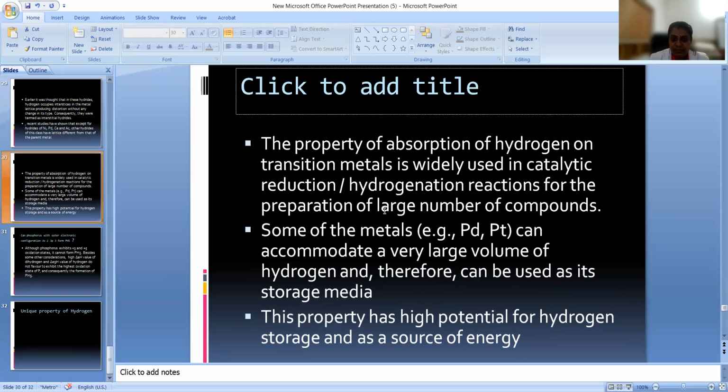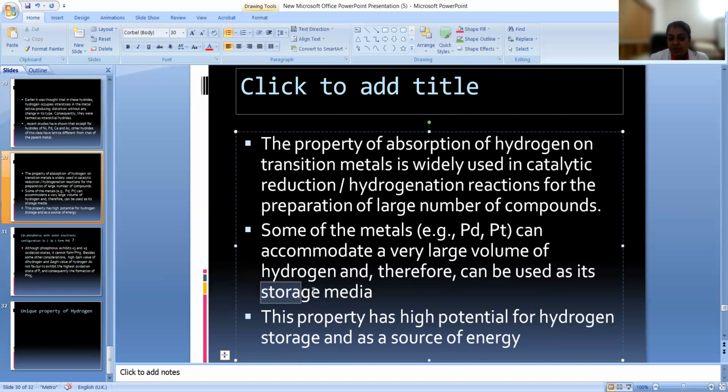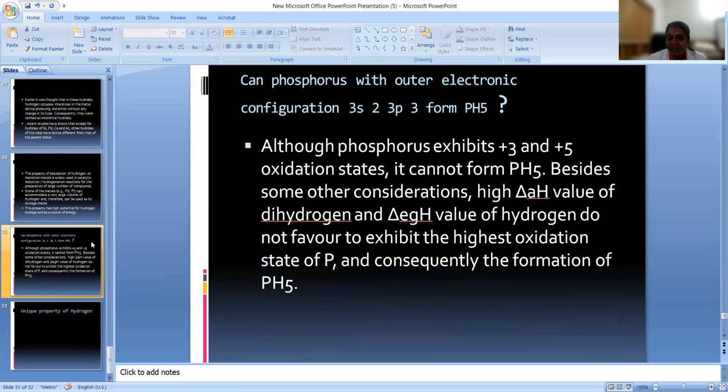Now, some metals like palladium and platinum can accommodate a very large volume of hydrogen inside, so they will act as storage media also. They have potential as hydrogen storage media: metals like palladium and platinum will act as hydrogen storage media. That's all for today.